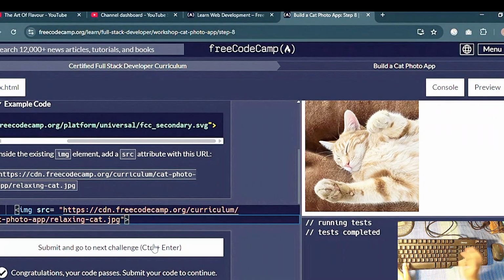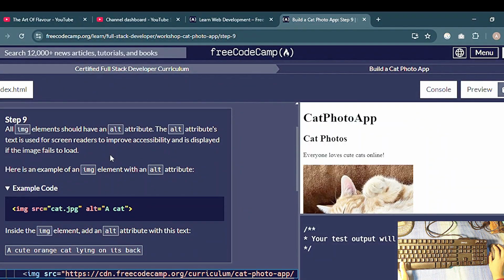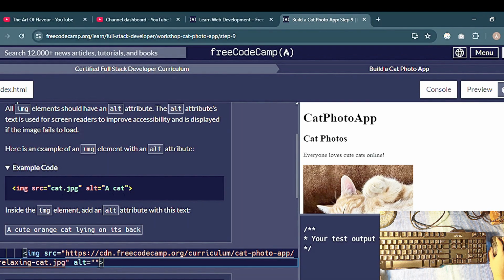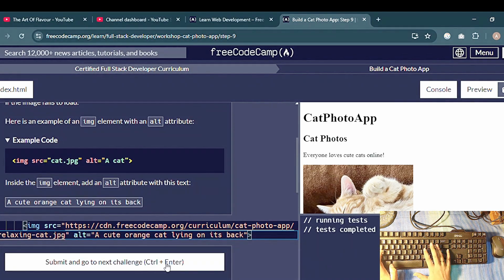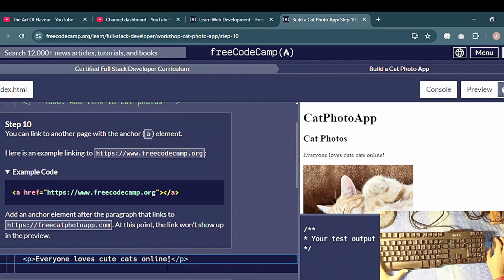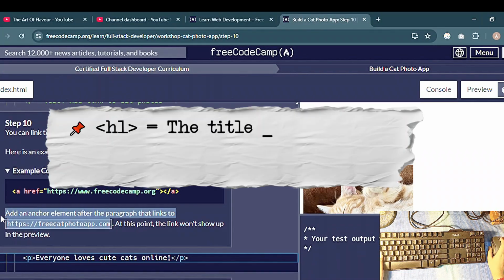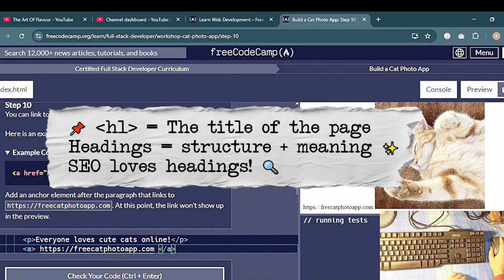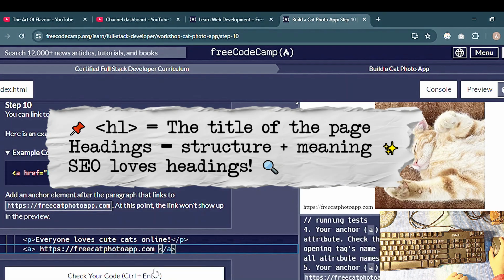Okay, so the first project I'm doing is the cat photo app. This is one of the most famous beginner projects on freeCodeCamp. At first, it looks super simple, like just some text and a few pictures. But actually, it's perfect because it combines all the basics of HTML in one place. So let's start. The first thing is the heading.